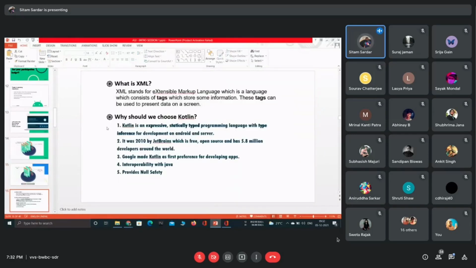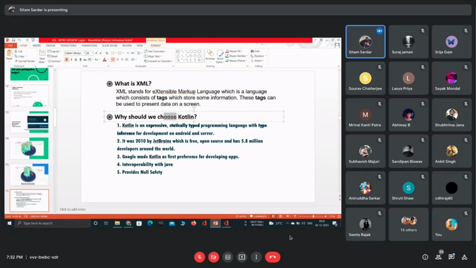Now, I have shared that we have to learn XML and we have to learn Kotlin also. So the question comes into our mind, then what is XML? Basically, XML is an extensible markup language, and maybe some terms are there you can't get. So leave it.